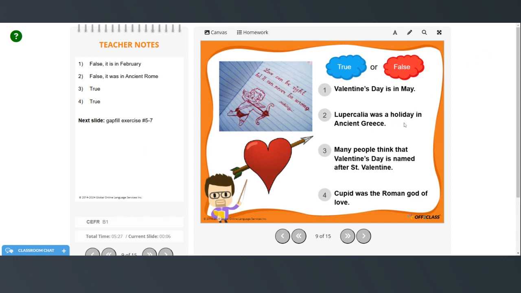Lupercalia was a holiday in ancient Greece. That's false. It was ancient Rome. Many people think that Valentine's Day is named for Saint Valentine. That's true. And Cupid was the Roman god of love. That is true.